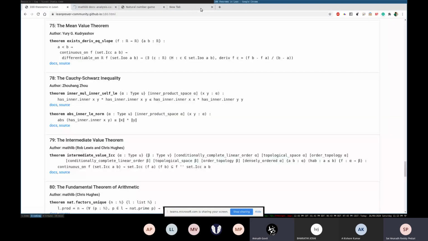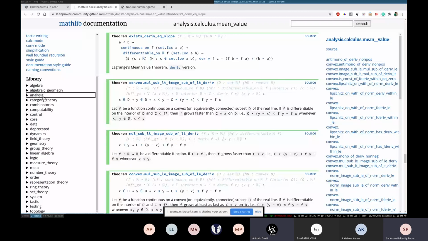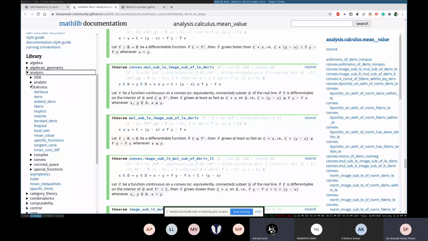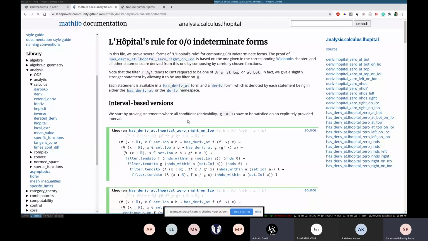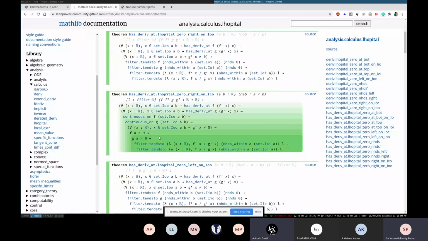So, for example, this is what Lean's current math library looks like. If you look at the left side with the list of all topics, it looks pretty complete. But they've proved whatever they could with the definitions they could. Some of the definitions get very, very annoyingly complicated. For example, you've all done calculus in school. Let's look at how this L'Hôpital's rule looks. Yeah, it's not very nice to look at. You need to have a little more tricky definitions.